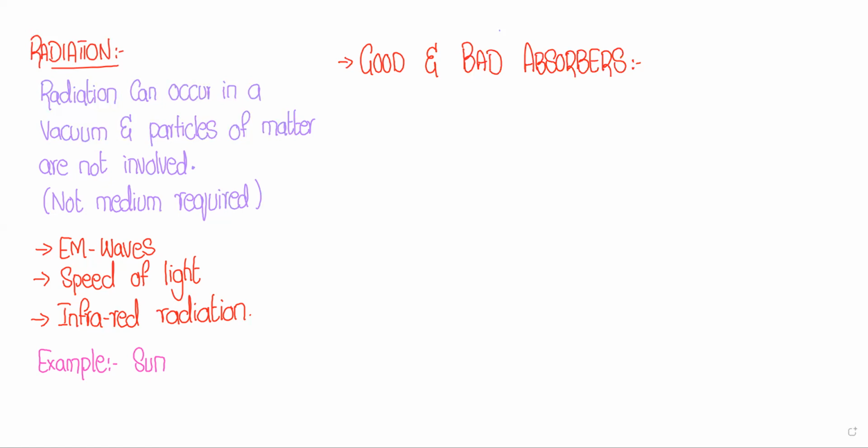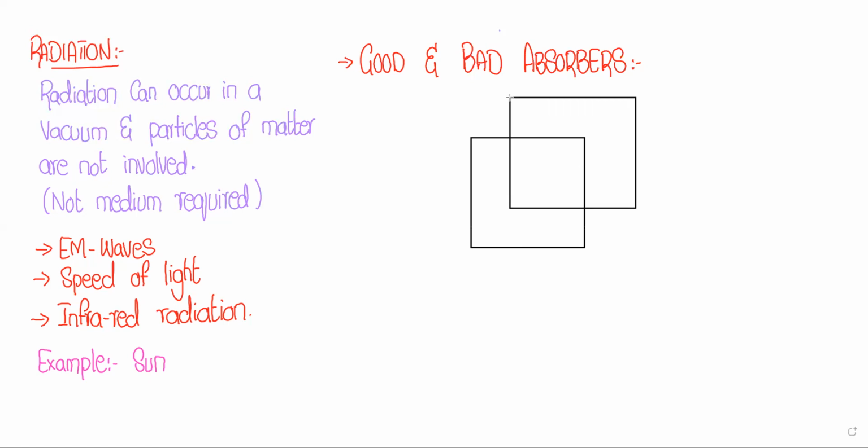Okay, so if we talk about good and bad absorbers, let's suppose we are having an experiment. Let's suppose we are having a cube.